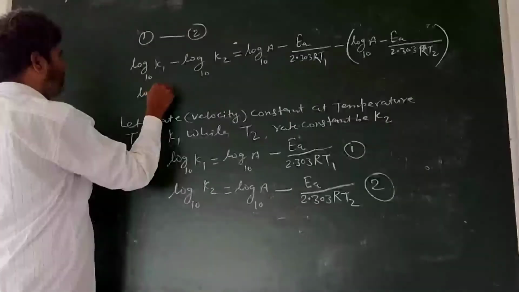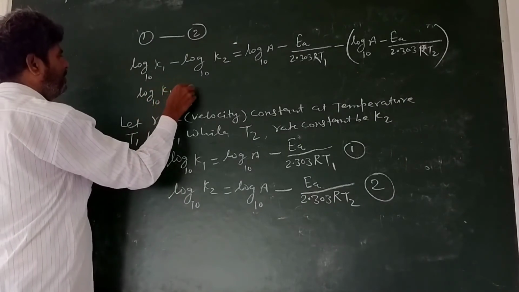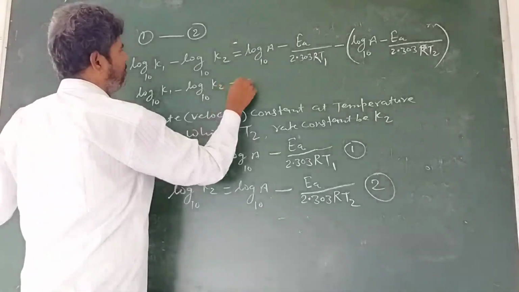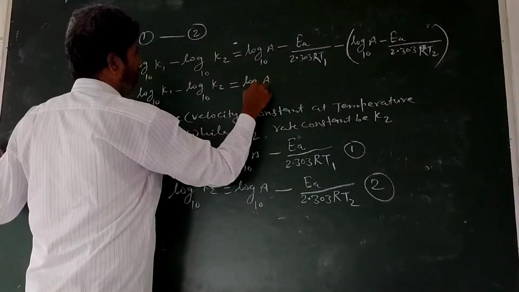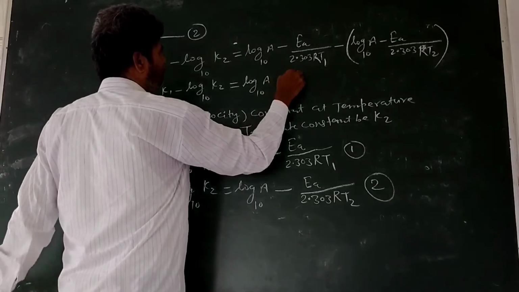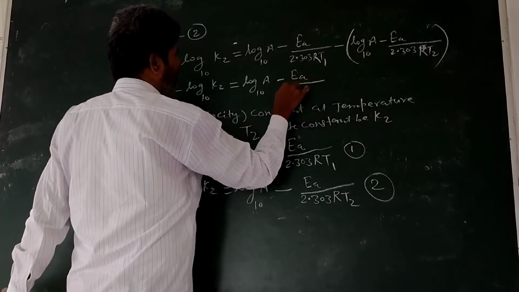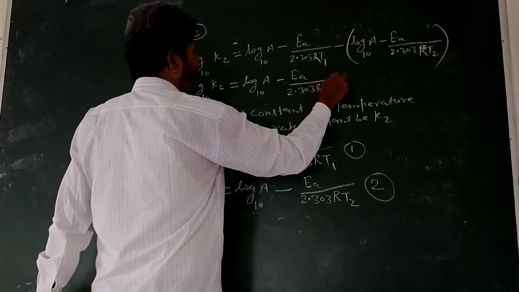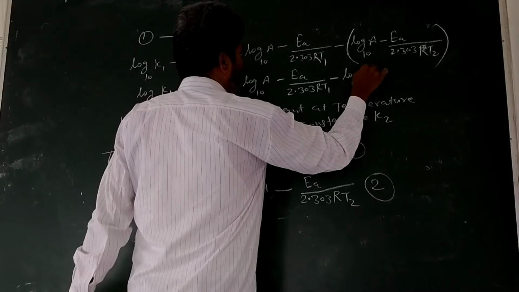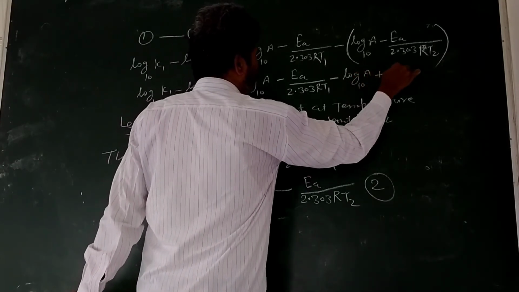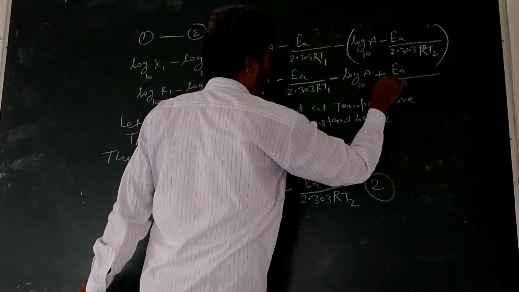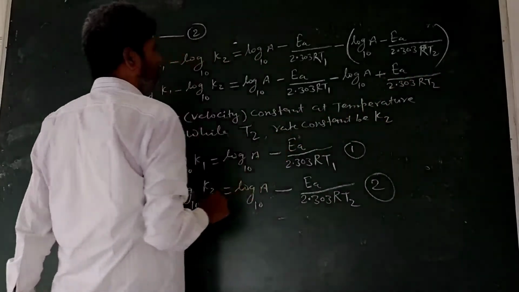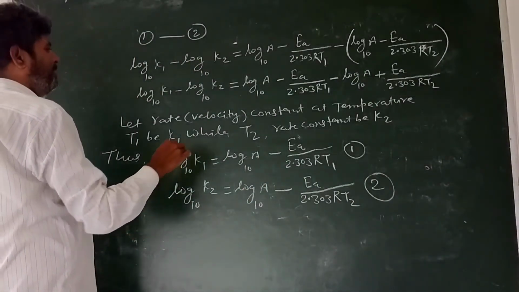That is, log K1 minus log K2 is equal to log A minus EA upon 2.303 RT1 minus log A plus EA upon 2.303 RT2. The log A on the base 10 will cancel.